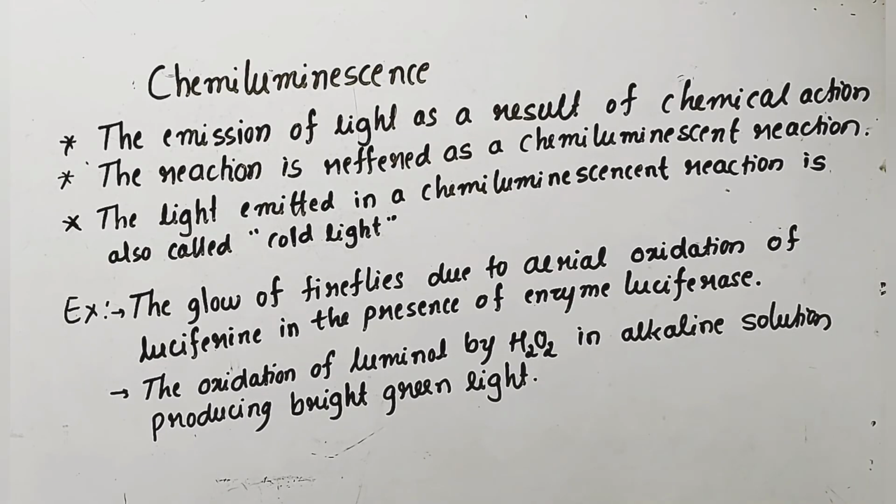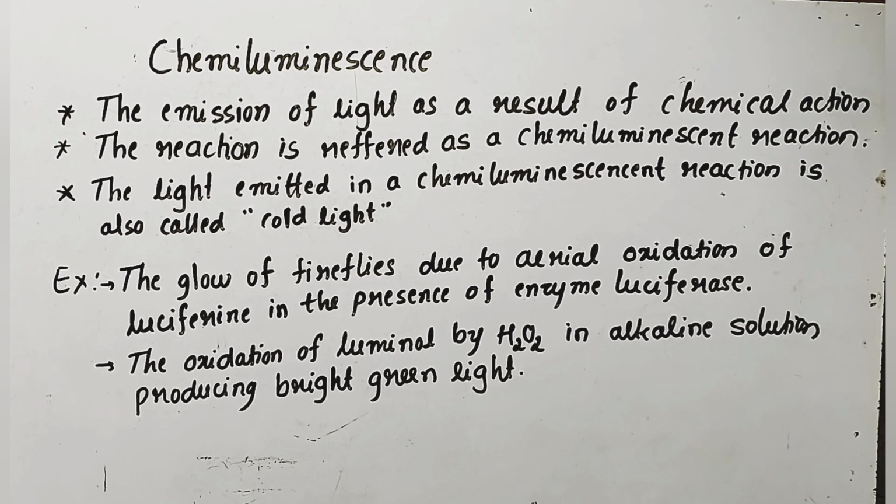Chemiluminescence, one more photophysical process. In some chemical reactions, the emission of visible light is observed. The emission of light as a result of chemical action is known as chemiluminescence, and the reaction is called a chemiluminescent reaction. Whatever light is emitted in a chemiluminescent reaction is called cold light, because the emission of the light takes place at ordinary temperature.